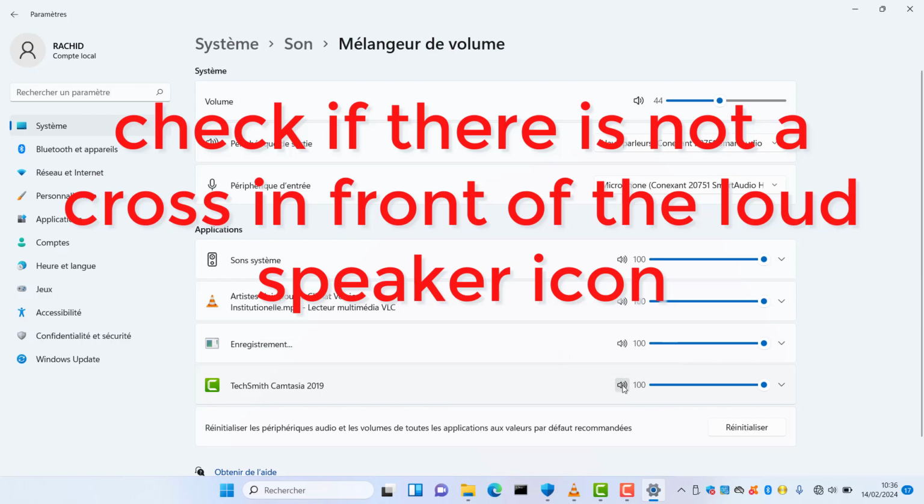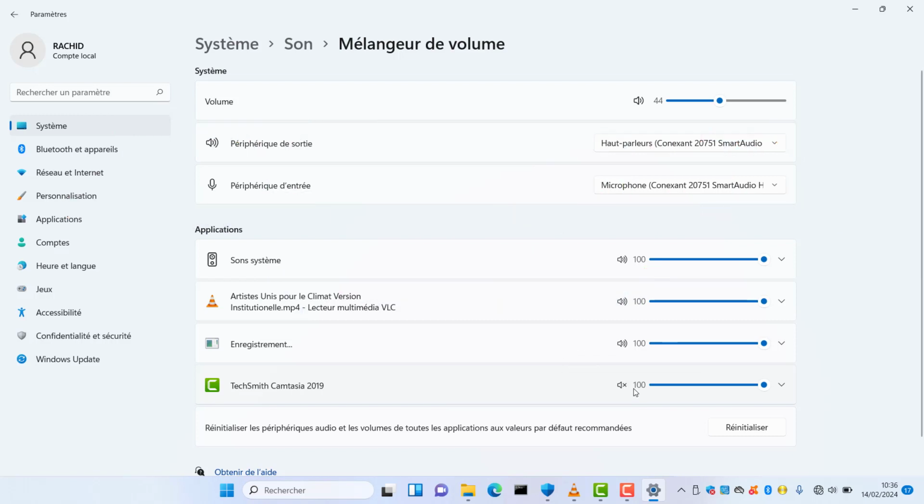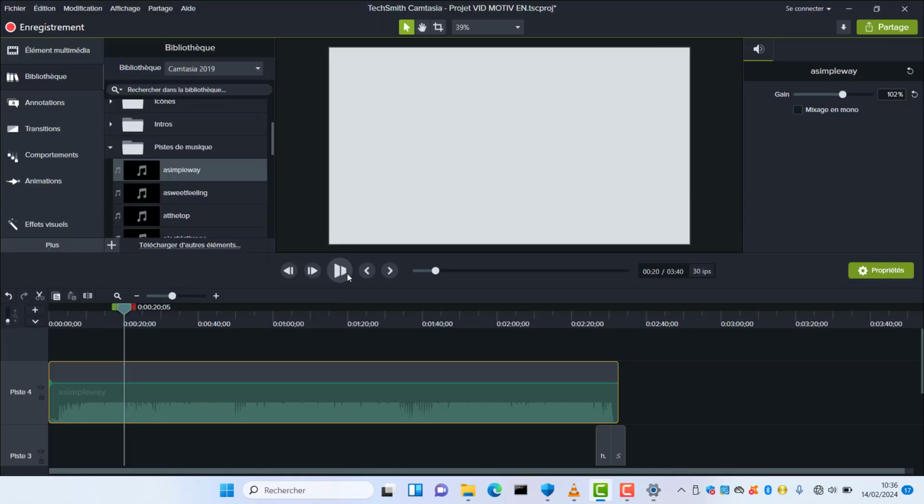Okay, and now you're going to check if the icon for the loudspeaker is not crossed. Okay, if it is crossed, you're going to arrange it and you'll see that it's going to work again.